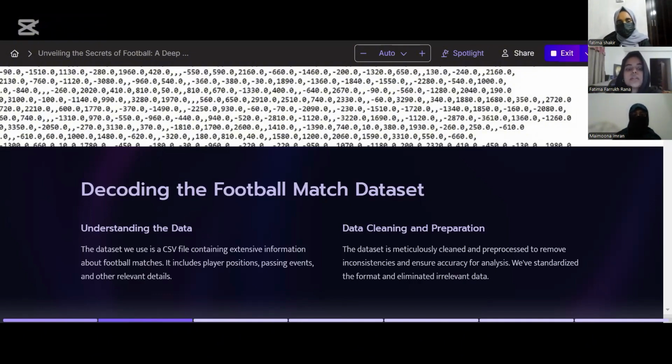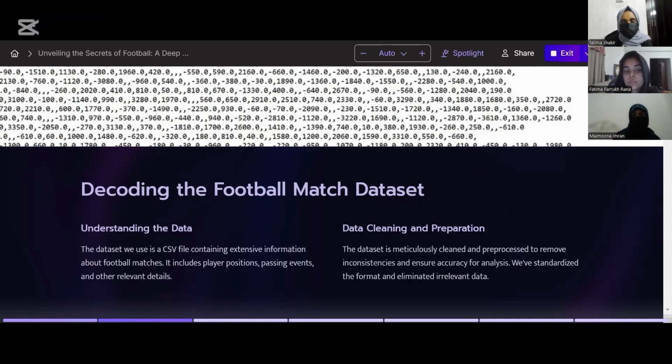Then another technique that we used was understanding the coordinate data, where each pass in the dataset has spatial coordinates like x1, x2, x3 till 28, and y coordinates from 1 till 28. These coordinates represent player positions or ball locations during a pass. Analyzing clusters or patterns in these coordinates can help distinguish one match from another.